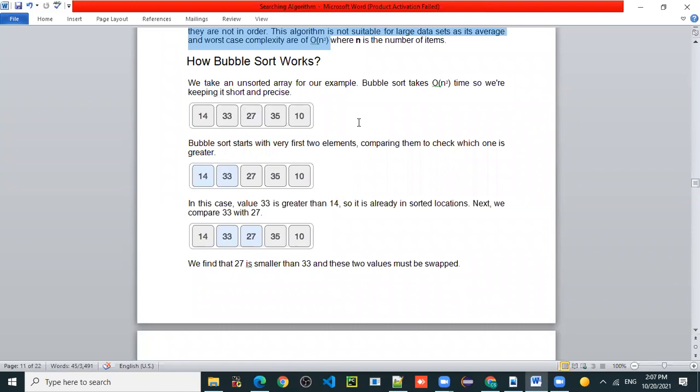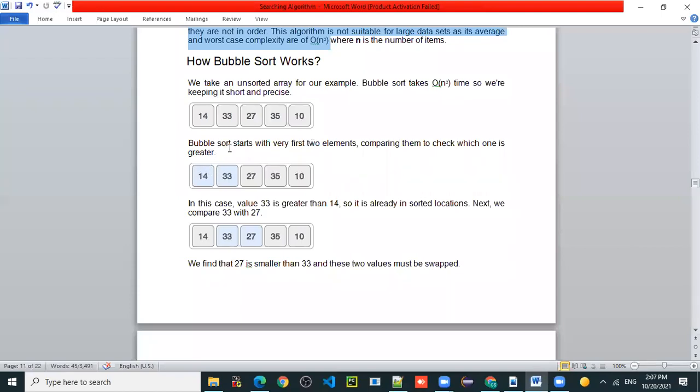If you want to sort the elements in increasing order, where do you expect the greater element, left side or right side? Right side. And the lesser element? Left side. Right, the lesser value element goes at the left side and the greater value element at the right side.